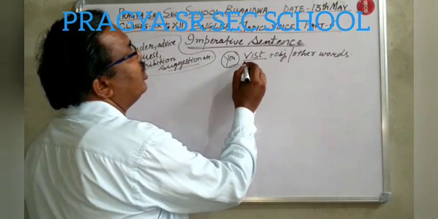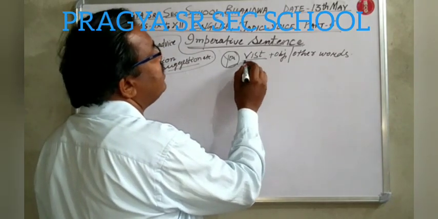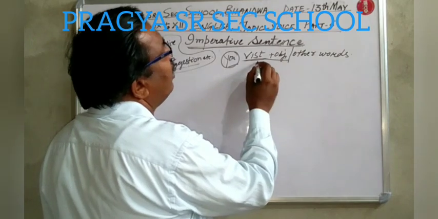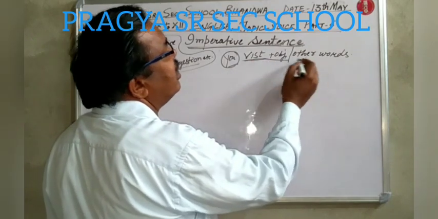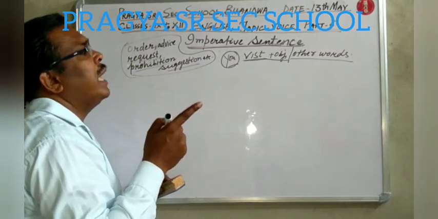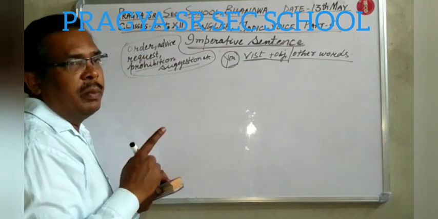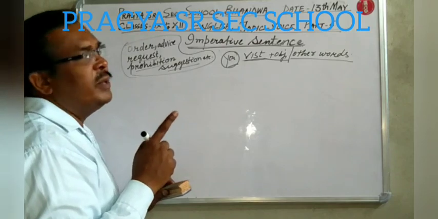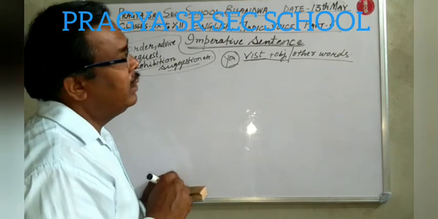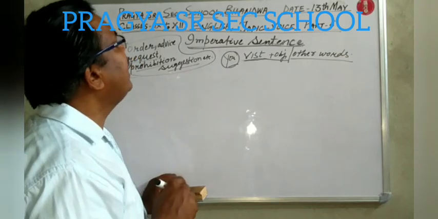The imperative sentence will start with first form of verb plus object, or first form of verb plus other words. In an imperative sentence there will always be the first form of verb, and the subject you will always be hidden. Did you understand? Is it clear?